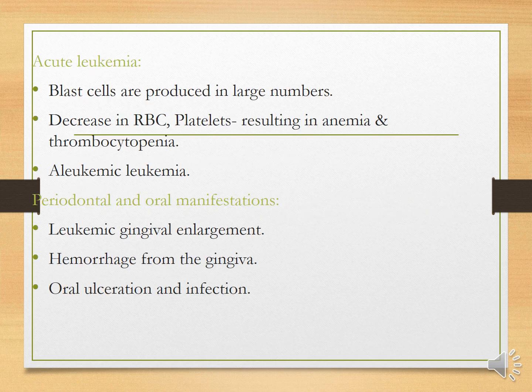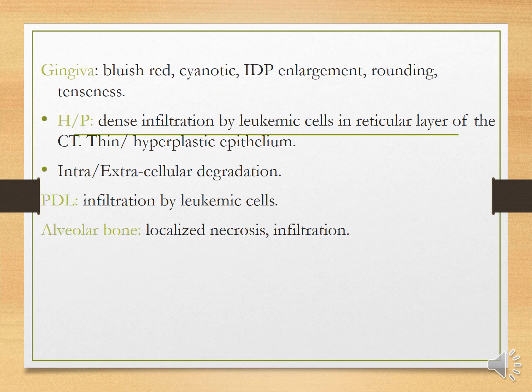In acute leukemia, blast cells are produced in large numbers. There is a decrease in RBCs and platelets resulting in anemia and thrombocytopenia. Aleukemic leukemia is also present. The periodontal and oral manifestations are leukemic gingival enlargement, hemorrhage from the gingiva, oral ulceration and infection. The gingiva is bluish red, cyanotic, and interdental papillary enlargement is seen. There is dense infiltration of leukemic cells in the reticular layer of the connective tissue, and intra and extracellular degeneration. There is infiltration of leukemic cells into the periodontal ligament and also into the alveolar bone, so there is localized necrosis.